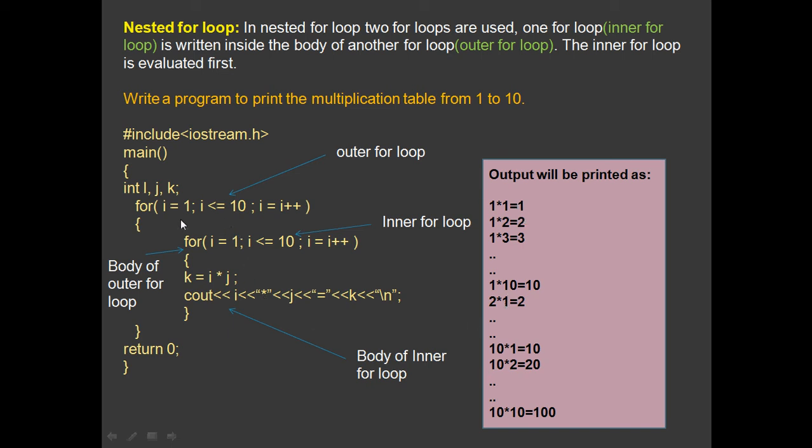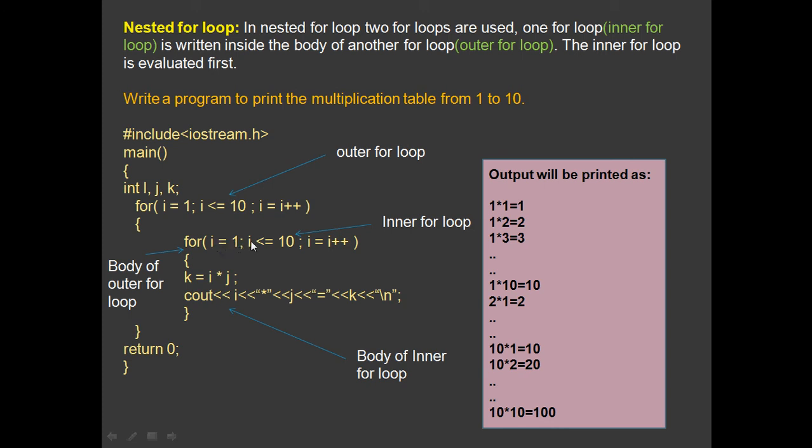First when this program gets executed, initialization will be done, then the testing of the condition. If this is true, the body of the outer for loop will be evaluated. In the body of the outer for loop, again the inner for loop: this is j, j equals 1, initialization will be done.